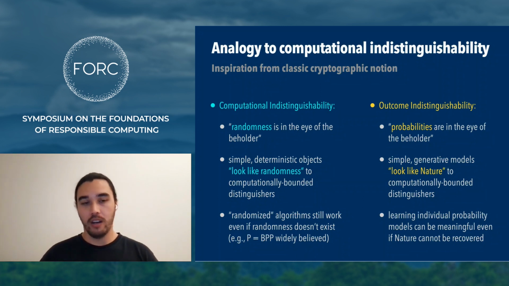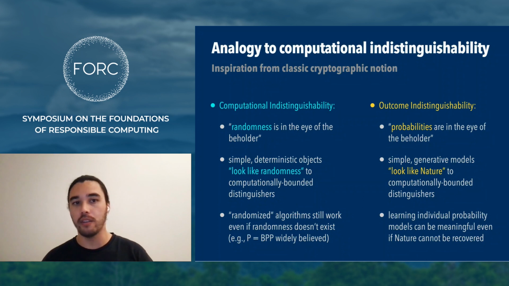So before moving on, I'd like to draw a pretty direct analogy between the classic notion of computational indistinguishability and our new notion of outcome indistinguishability. Computational indistinguishability is widely used throughout cryptography and pseudorandomness. And really here, the classic perspective is somehow that randomness is in the eye of the beholder.